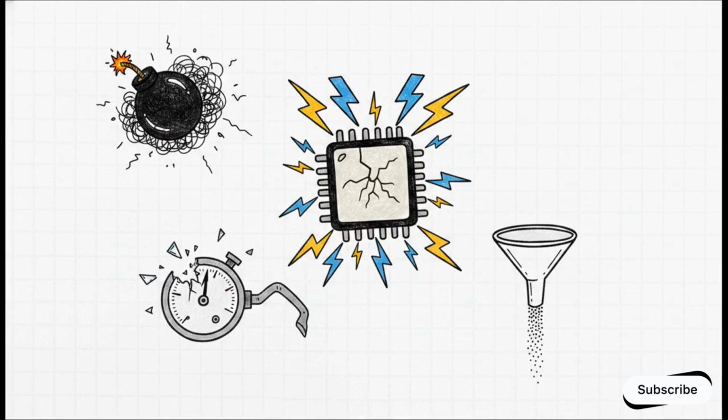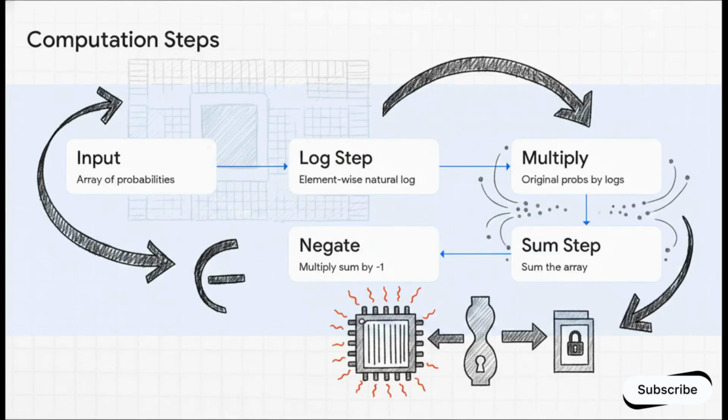Second, confusing discrete and continuous entropy. Differential entropy for continuous data can actually go negative, which totally baffles engineers who are expecting a positive gauge reading. And finally, FP16 precision limits. The log of a very small probability is a small negative number. When you multiply that out in half precision on a GPU, it often underflows right to 0, completely destroying your uncertainty metrics.